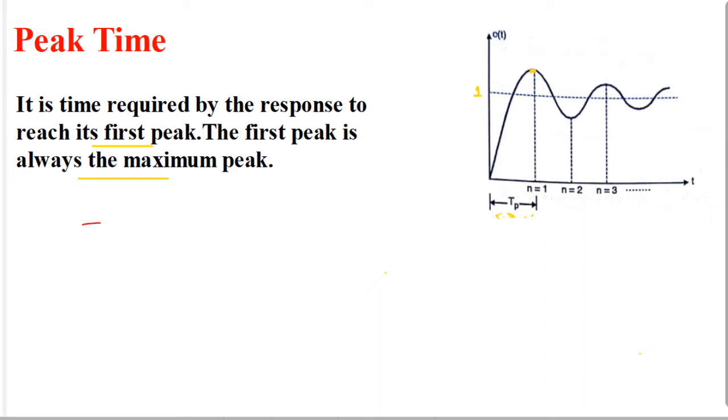And peak time Tp is given by pi upon omega d, where omega d is the damped frequency, and we can write omega d equals omega n under root 1 minus zeta square. Okay, that is your peak time.